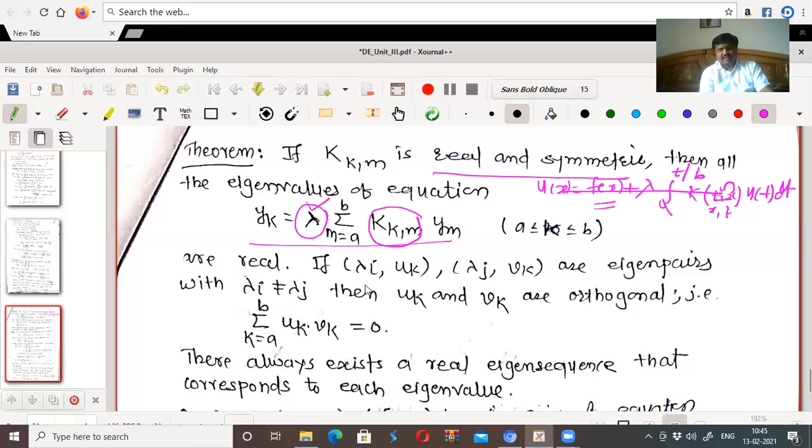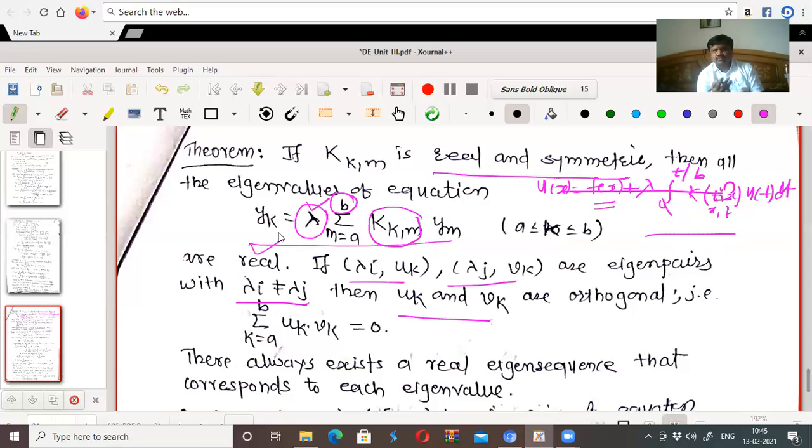Now, if lambda_i with u_k and lambda_j with v_k are eigenpairs with different eigenvalues, then u_k and v_k are orthogonal to each other. The same result we already proved for integral equations. Now we have to prove the parallel result for this summation equation also. This is for the Fredholm summation equation because the upper limit is constant. So the result says, if the kernel is real and symmetric, then its eigenvalues are real.